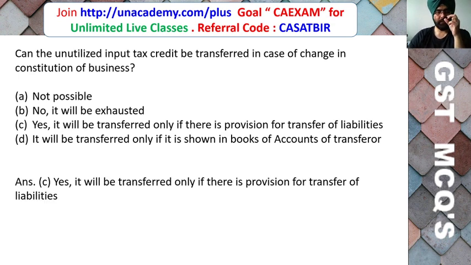So friends, here the correct answer is yes, it will be transferred only if there is a provision for transfer of liabilities.